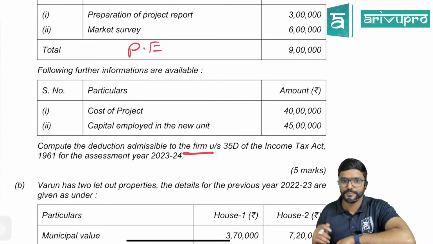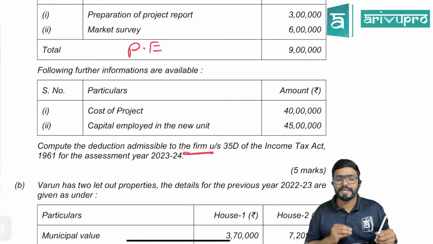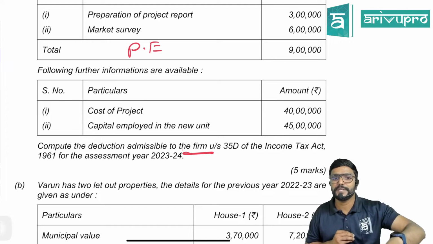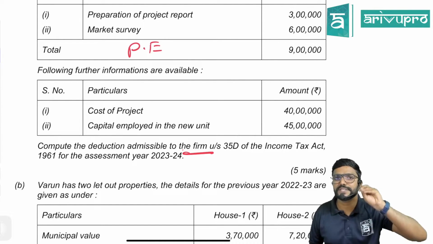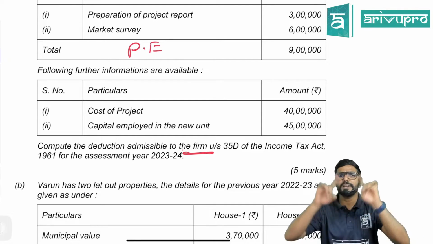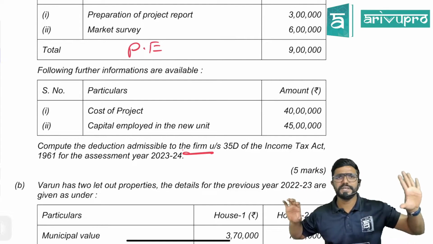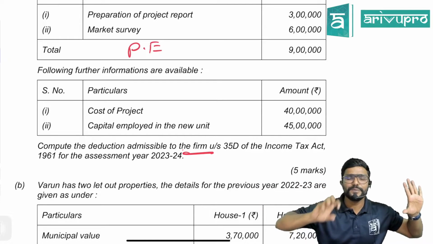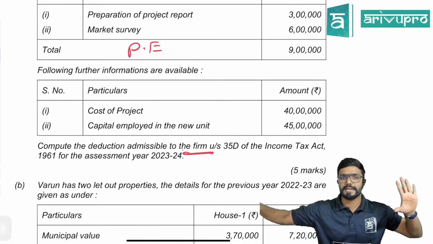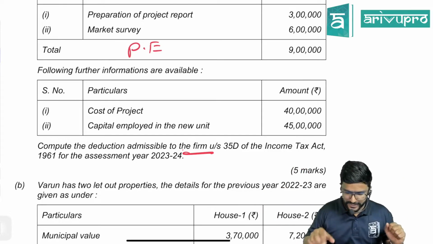Firm is the assessee here of the Income Tax Act 1961 for the assessment year 23-24. Guys, for claiming the amortization of preliminary expenses under section 35D, there are two categories of assessee. One is Indian company, then the others who is resident in India. Here firm is falling on which category? Others category. Okay.